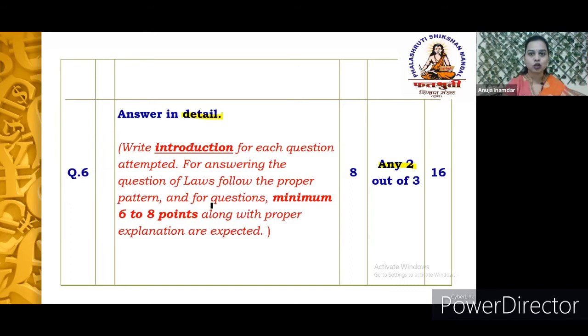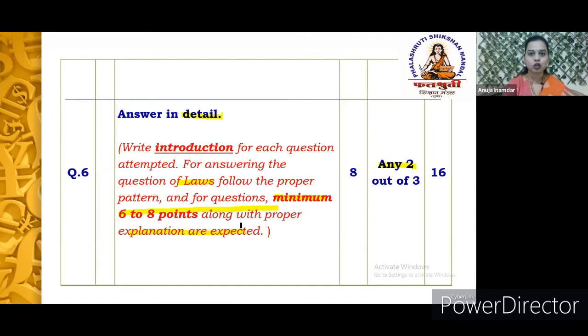Then for answering a question on a law, follow a proper pattern. We will see the pattern when you are writing an answer for any particular law. But there are a few different kinds of questions. If it is asked, you are supposed to write a minimum of 6 to 8 points along with proper explanation. So make sure that you explain the 6 to 8 points in detail. For example, if the question asked is: state what is national income and explain the theoretical difficulties of national income.